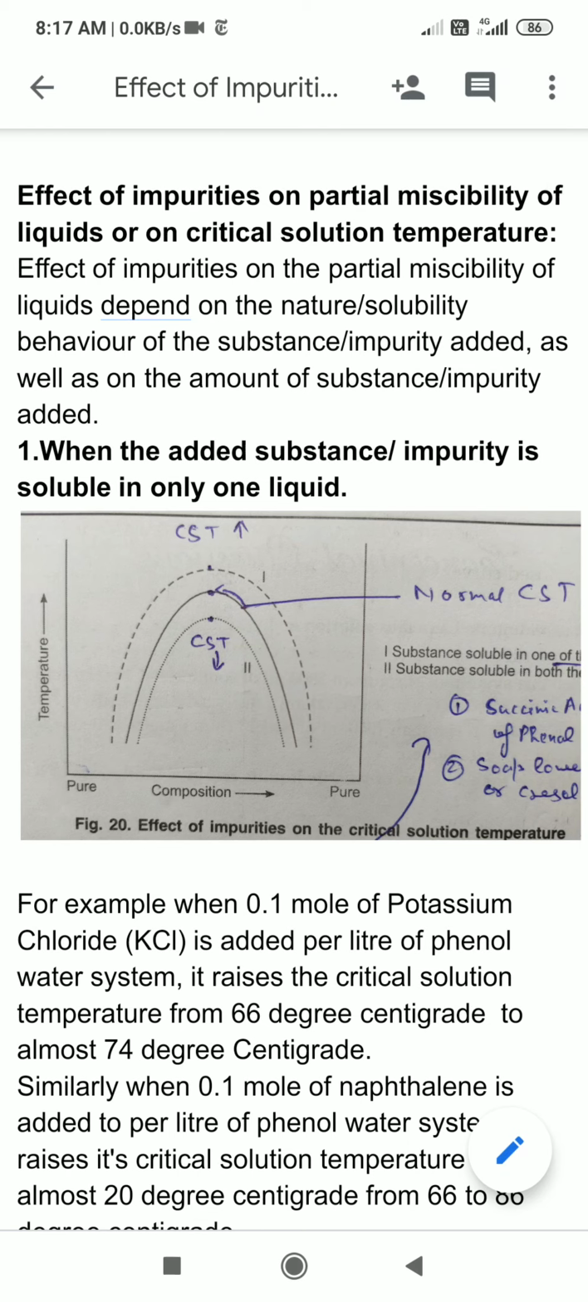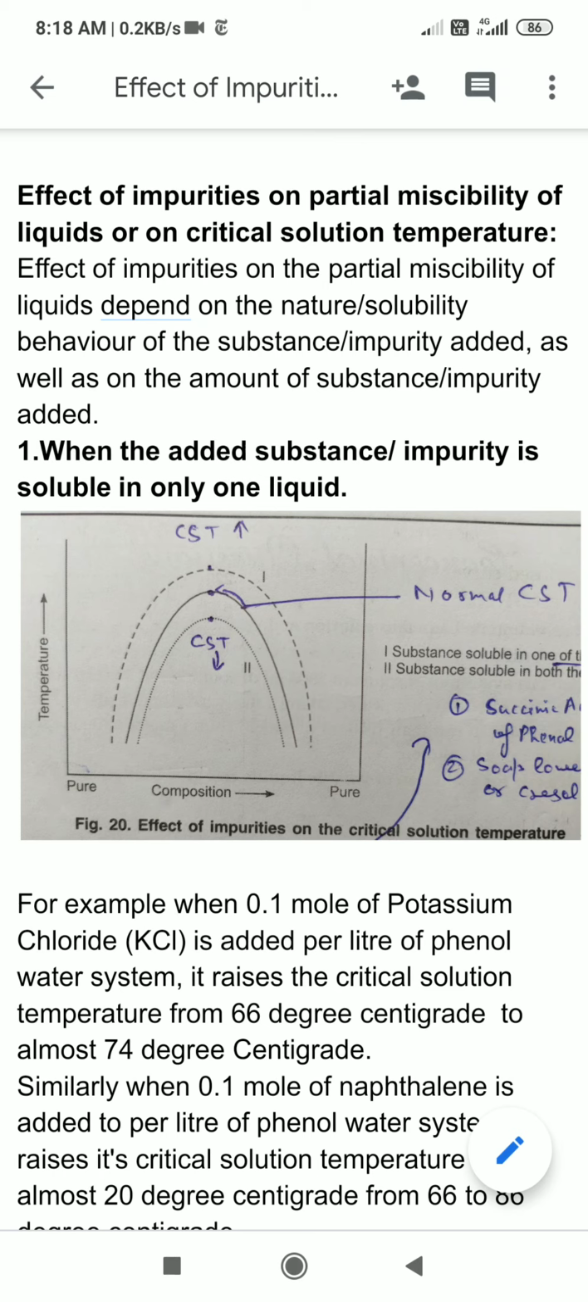So students, our next topic is the effect of impurities on the partial miscibility of liquids, or on critical solution temperature. Now, in order to understand this, I would like to make one thing clear to you here: impurity here means any substance which is added from outside to a liquid pair. Is it clear?